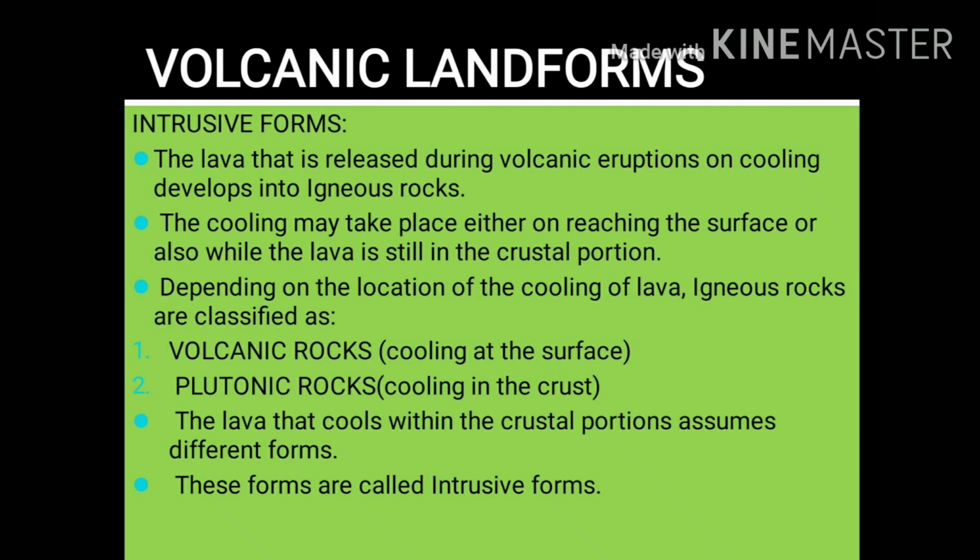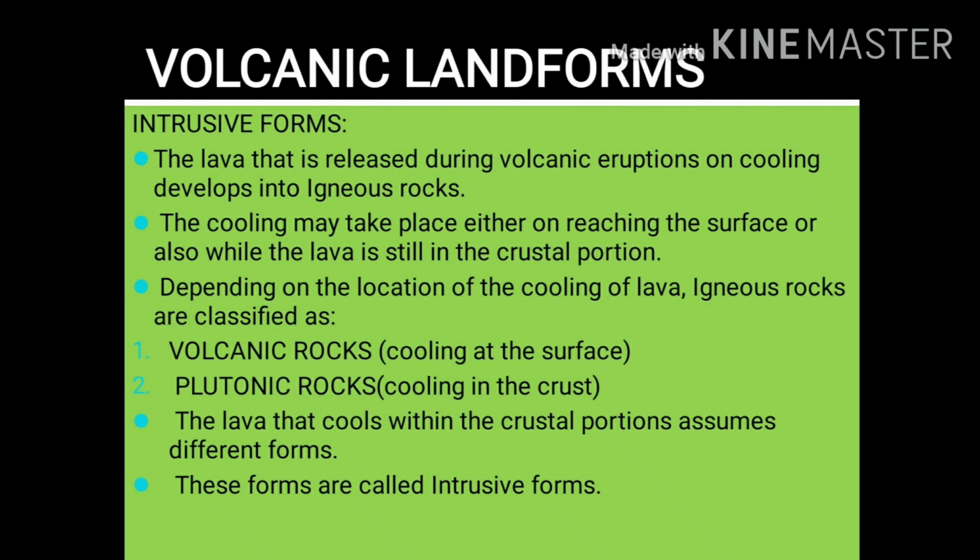Depending upon the location of the cooling of lava, igneous rocks are classified as volcanic rocks, which cool at the surface, and plutonic rocks, in which lava cools inside the crust. The lava that cools within the crustal portions assumes different forms. So these forms are called intrusive forms.